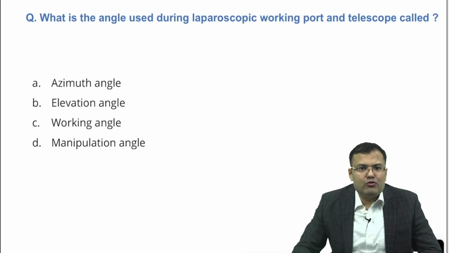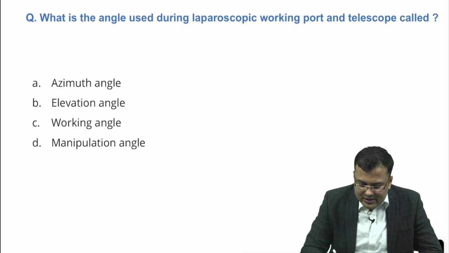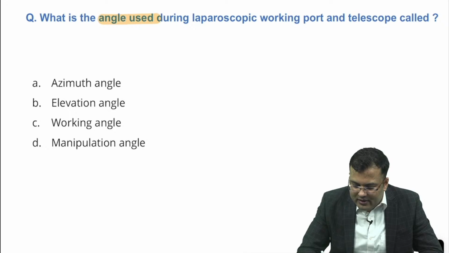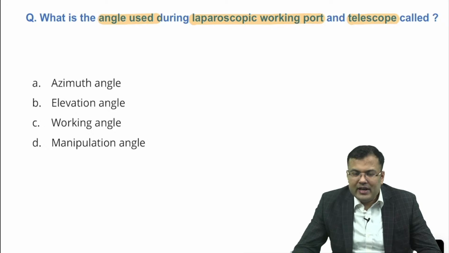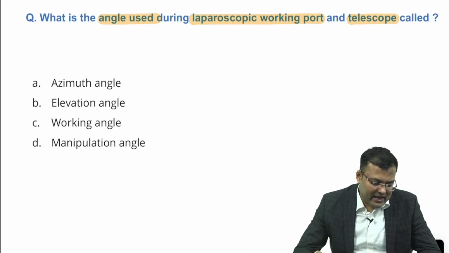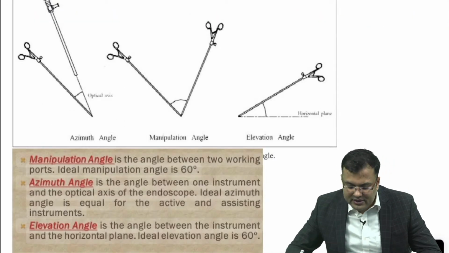This is a new question, guys. What is the angle used during laparoscopy between the working port and the telescope? The options are azimuth angle, elevation angle, working angle, manipulation angle. Let me discuss the angles first, because this is a new question.